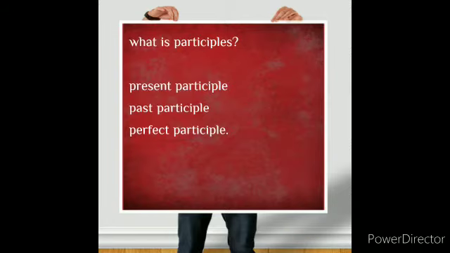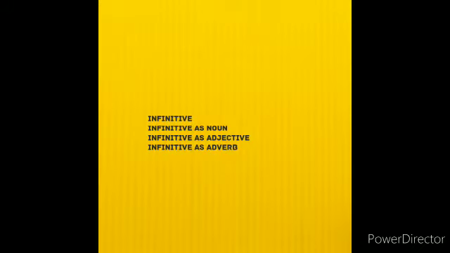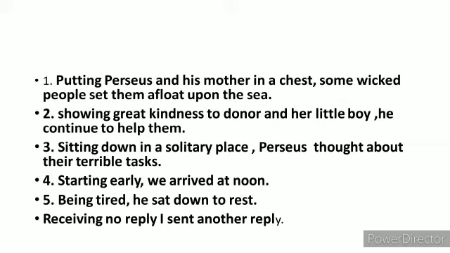Now let's see quickly what we have learned today. What is a participle? It is mainly divided into three: present participle, past participle and perfect participle. Infinitive: we have seen it function as a noun, as an adjective and as an adverb. Students, open your page number 63. First one, join the following sentences using a participle.